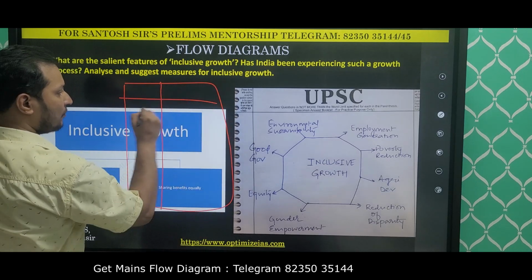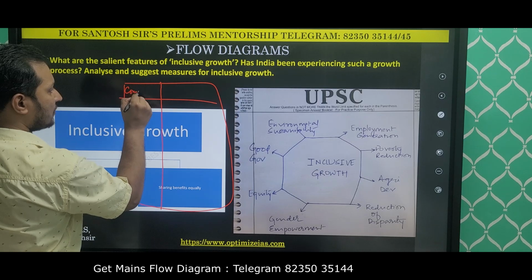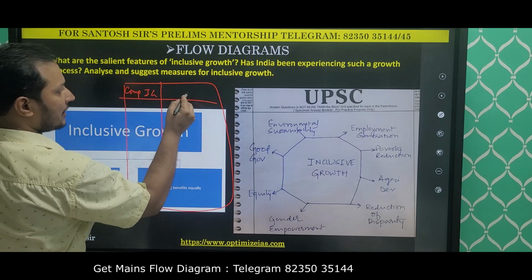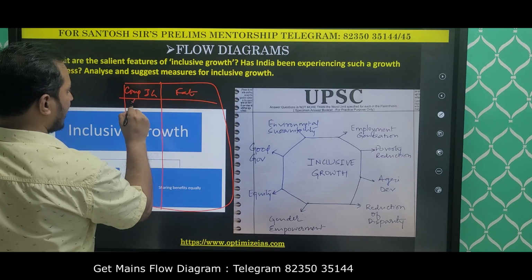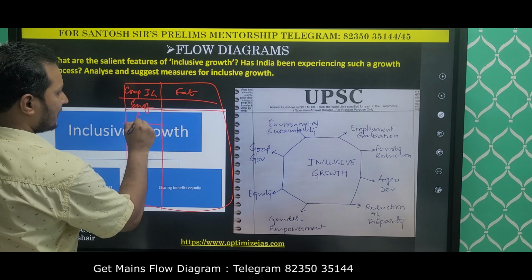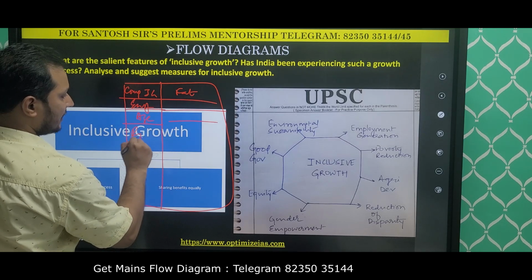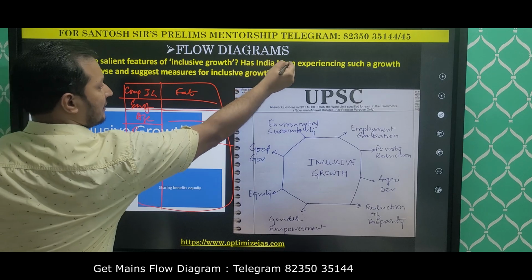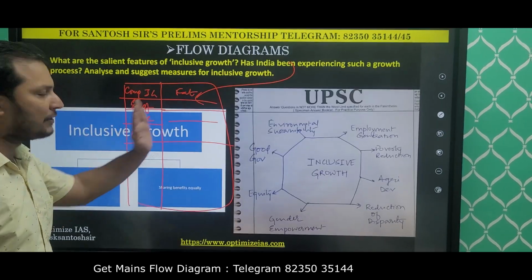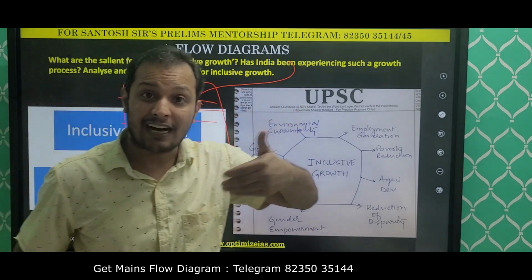For every component, you can write here the components or features of inclusive growth. And here you can give facts. First you take employment and give facts here. Second you take agriculture, give facts here. Then poverty, give facts here. There you can show whether India is experiencing inclusive growth. What happened to employment? What happened to agriculture? What happened to this? This is how you innovate answers.